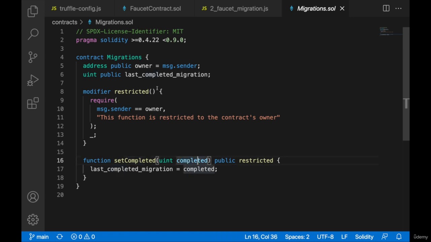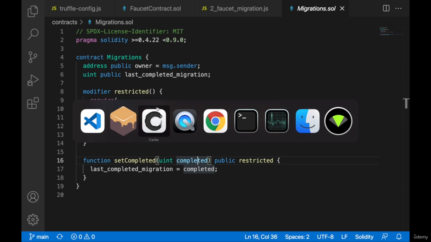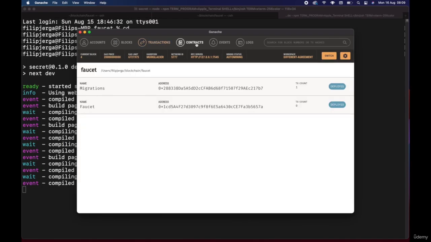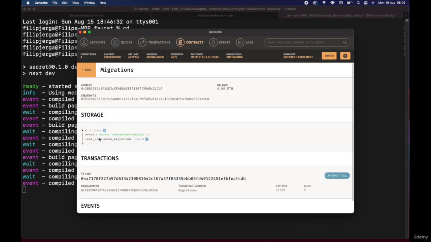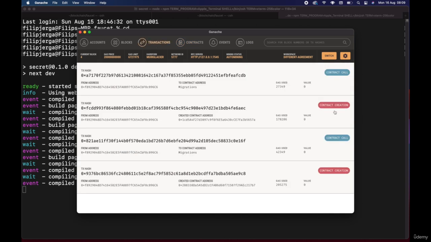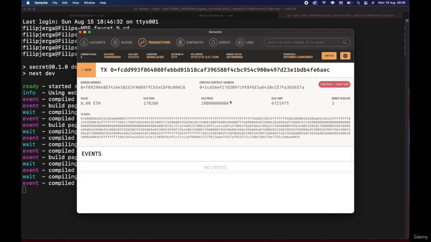When we have deployed only Migrations.sol, you would see here that the last completed migration is number 1. When we deploy the faucet contract, we first deploy the contract itself, which is being deployed to the network.